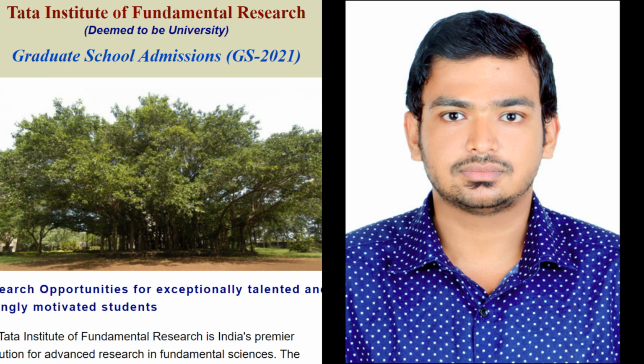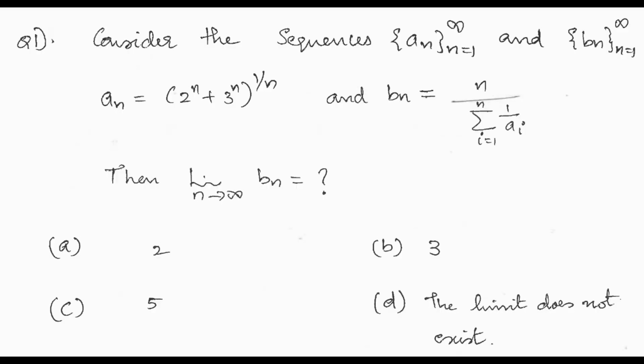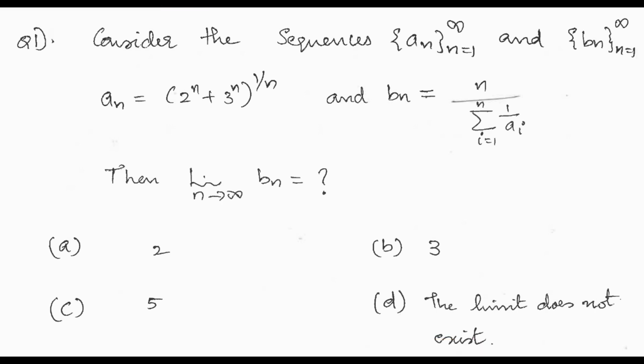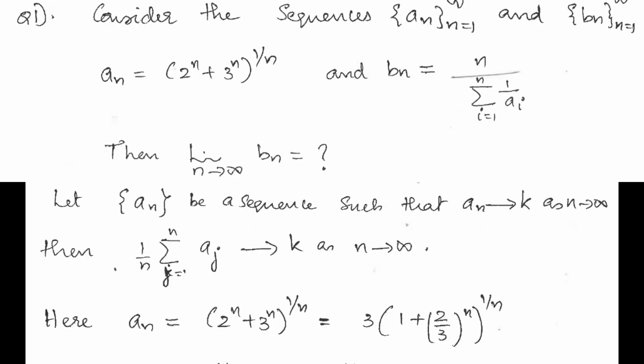Okay, I think now we'll start doing questions. We'll move on to the first question. Consider the sequences a_n and b_n such that a_n is given by (2^n + 3^n)^(1/n), and b_n is given by n divided by the summation i equal to 1 to n of 1/a_i. Then find the limit of the sequence b_n. Okay, so options are here.